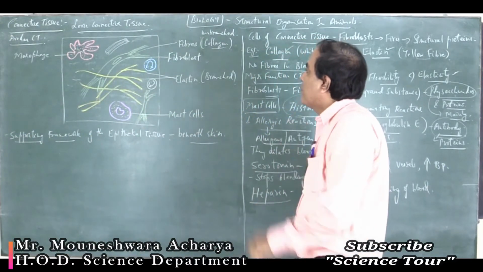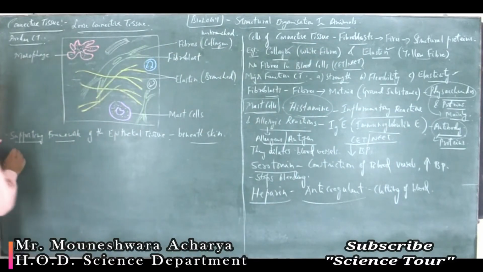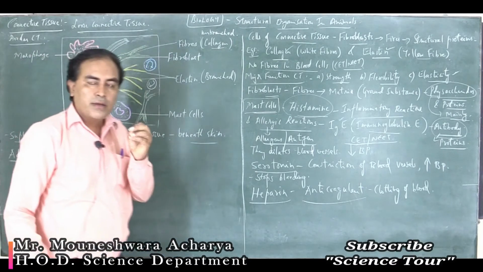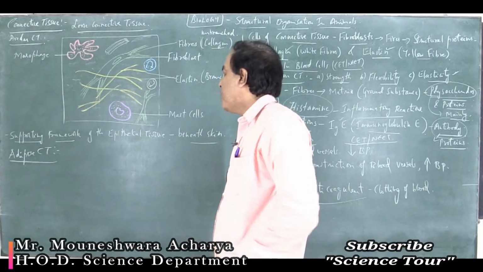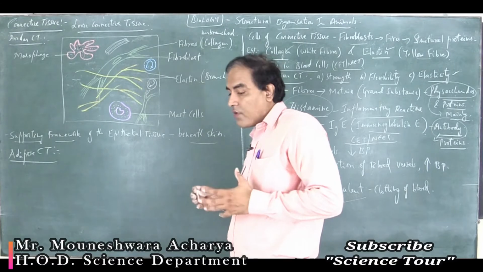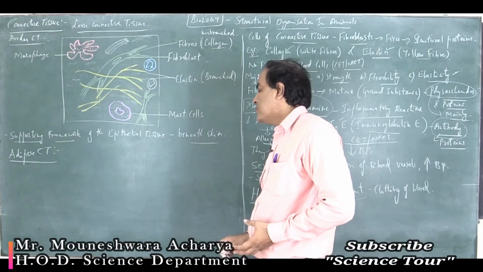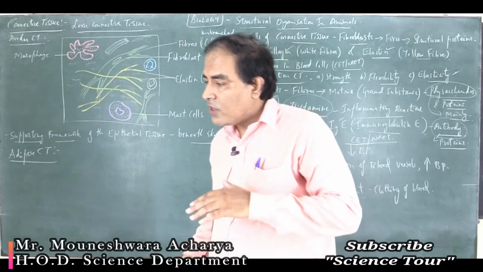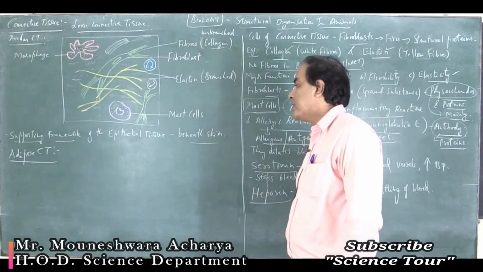complete the other type of loose connective tissue, that is adipose connective tissue. Now what is the meaning of this adipose? Meaning is fat cells. So in your body you have fat cells, and if you have fat, that is advantageous for you, it is beneficial for you, because fat acts like an insulation coating. It will prevent the loss of heat from your body and regulates your body temperature.